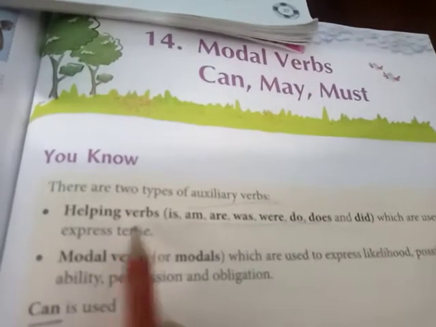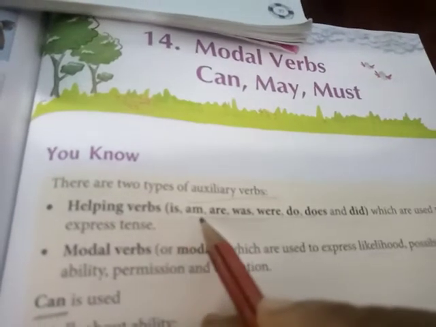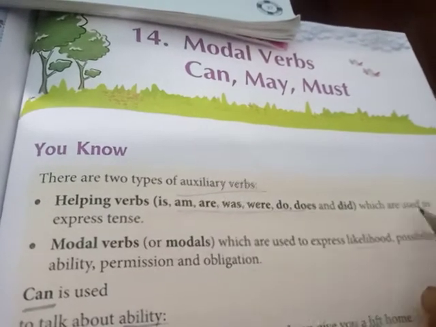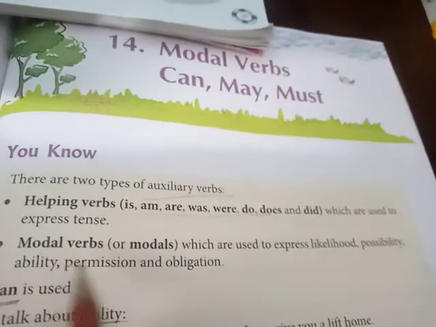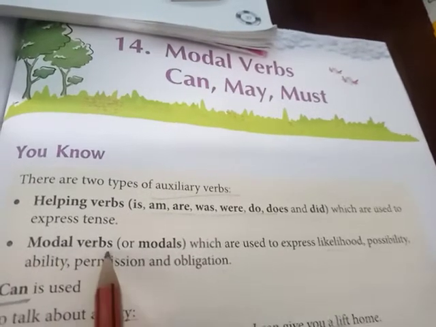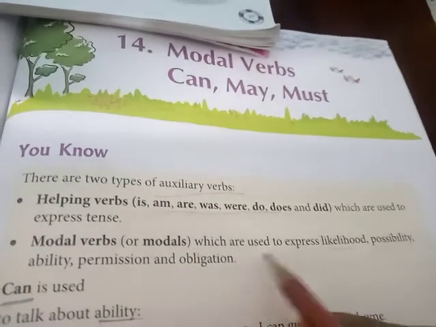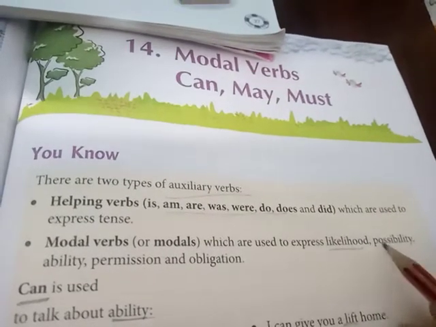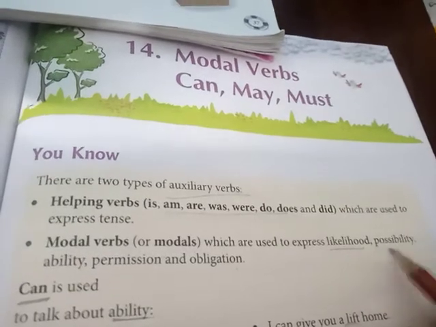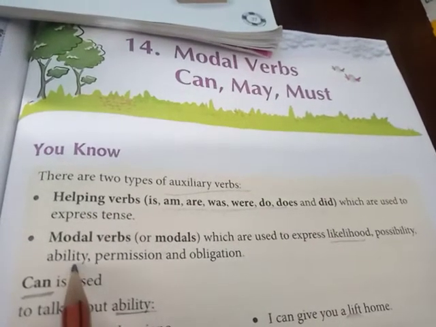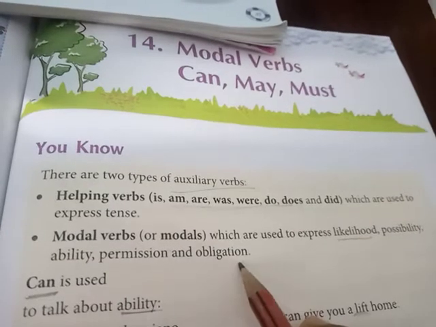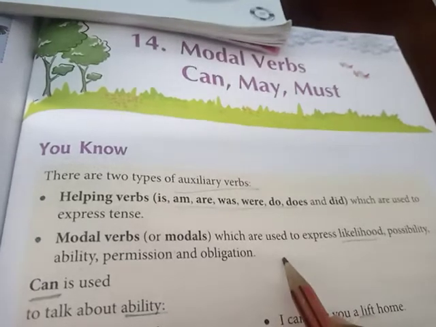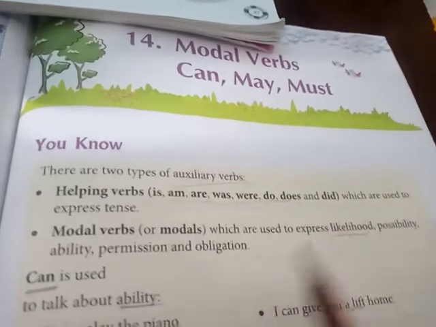First is helping verbs. Verbs are, is, am, are, was, were, do, does, and did, which are used to express tense. And the next type is modal verbs or modals, which are used to express likelihood, means here possibility, ability, capacity, permission, and obligation, to obey someone, okay, to obey your elders.